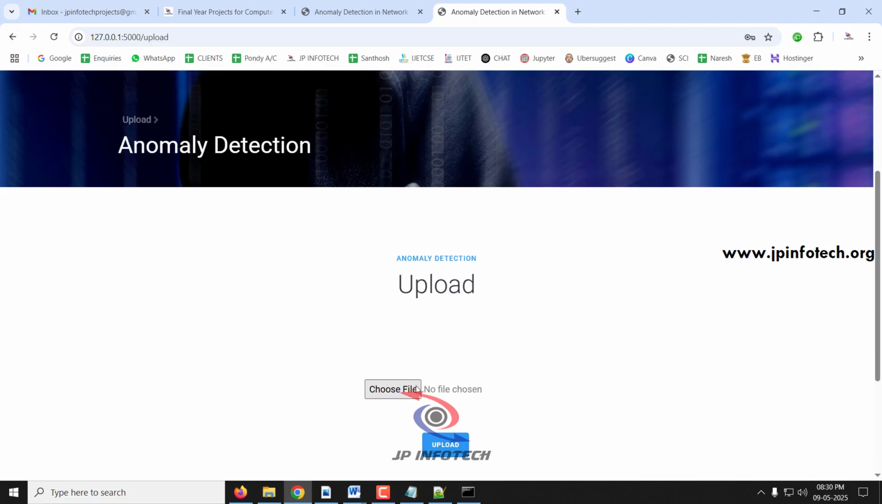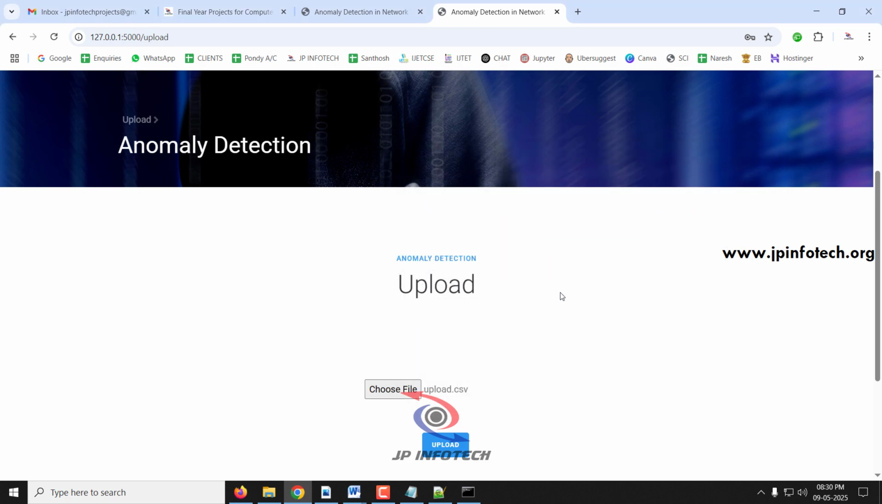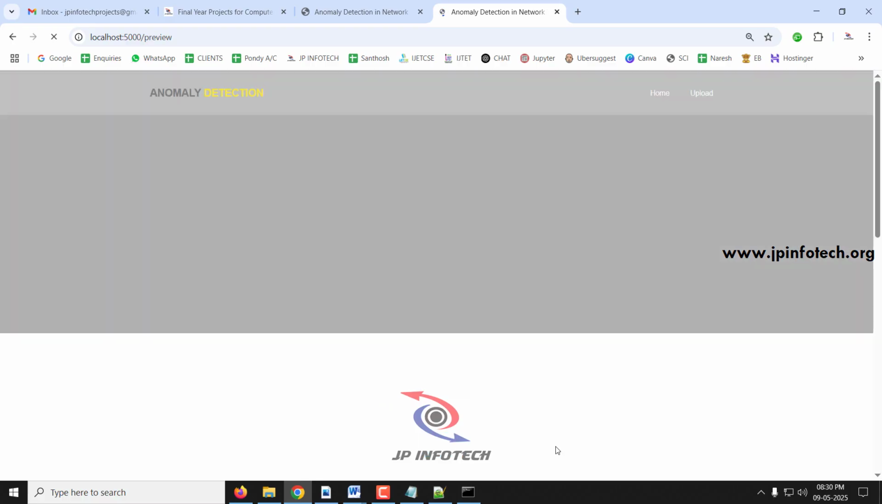Just select the choose file option and go to the source code location. Inside the source code folder, we have this upload.csv file. Select this upload.csv file and click the upload button. It takes some time. As we have a large number of dataset records, make sure that you have sufficient RAM capacity, or else you will not be able to load and preview it. Kindly wait till it is completed.